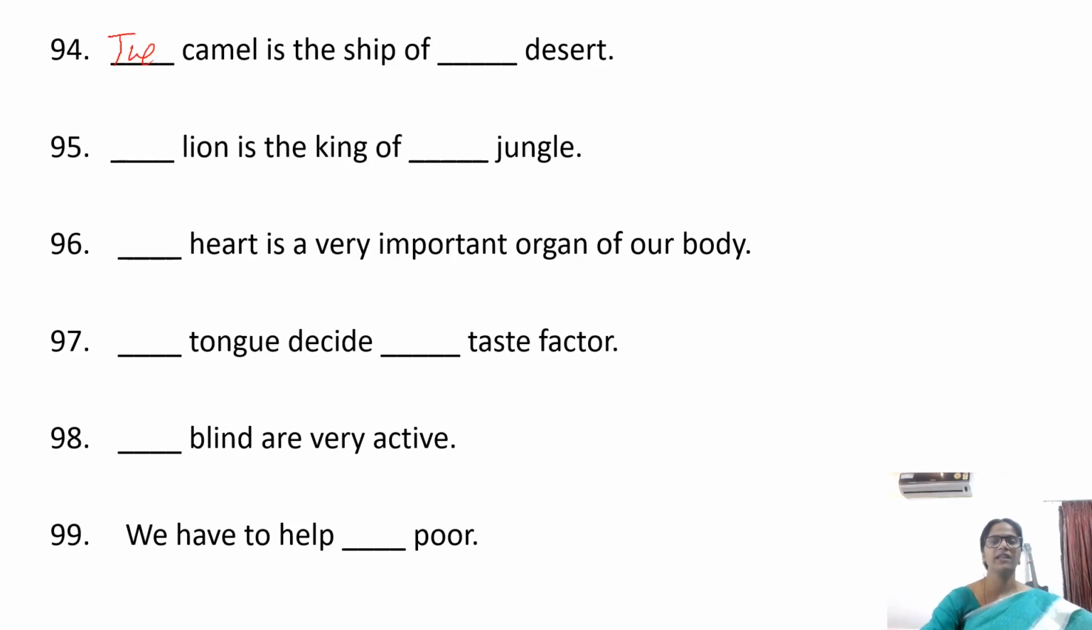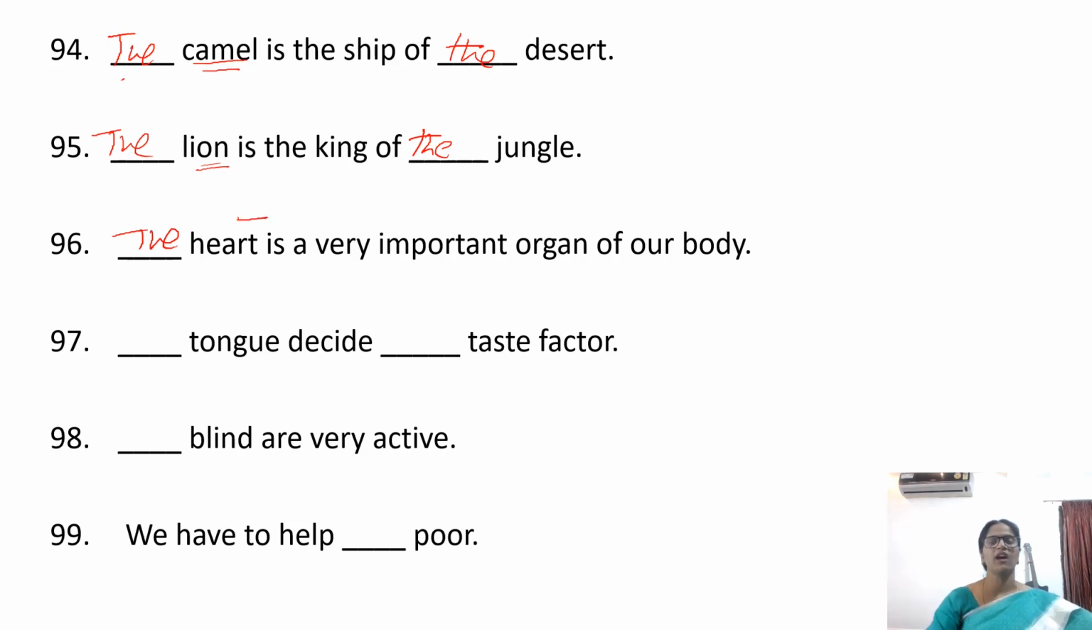The camel is the ship of the desert. Here camel represents the entire class of camels. So we have to use the. The lion is the king of the jungle. Again representing the entire class. The heart is a very important organ of our body.